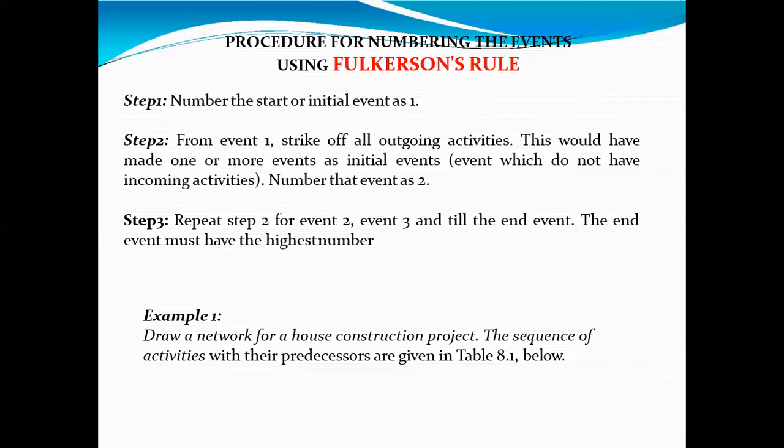If 11 is the last number, that should be the highest number. If 11 is the last number and in between somewhere you have written 12, that indicates you have not followed this numbering rule. So this is the rule. If you want, you can write down this rule also.